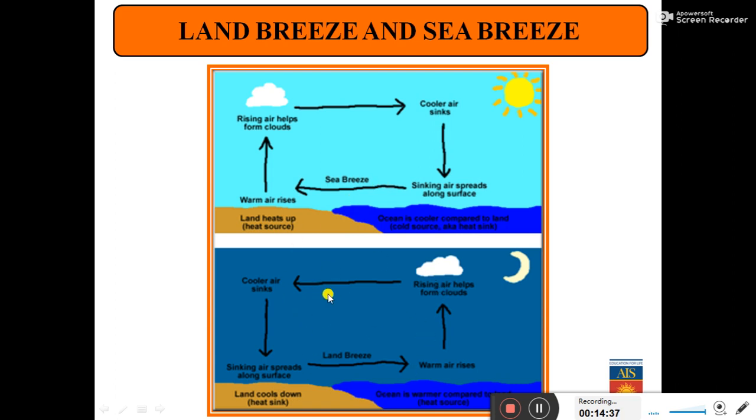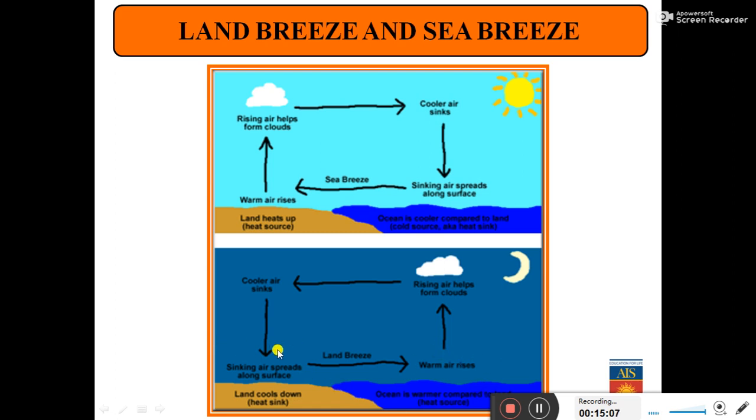Now let us have a look at land breeze. We all know that at night the land cools down faster than the sea. So the air above the land, being cooler, sinks down to the bottom, and the air above the sea takes time to cool down. It is still warm because the sea takes a longer time to get cooler than the land. The land cools faster during the night, and the sea cools slowly during the night.